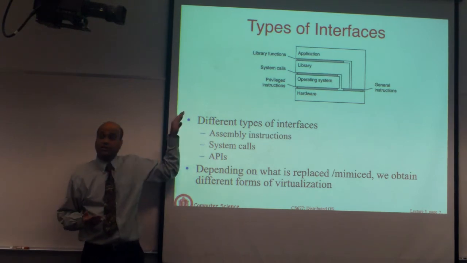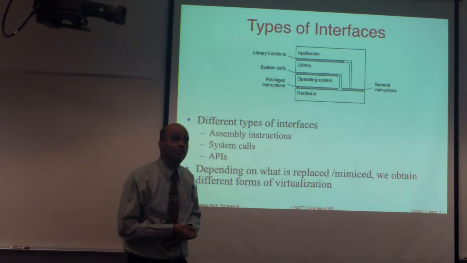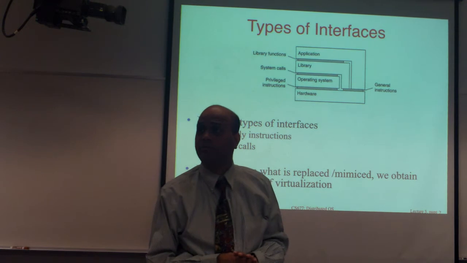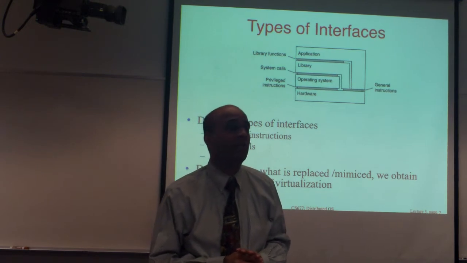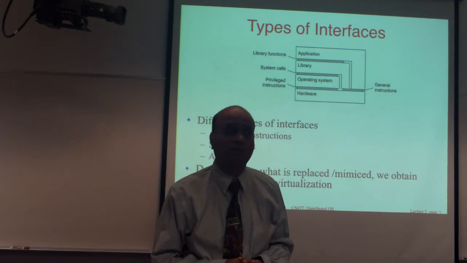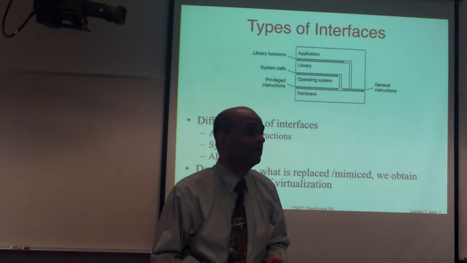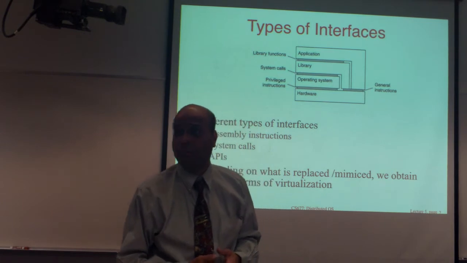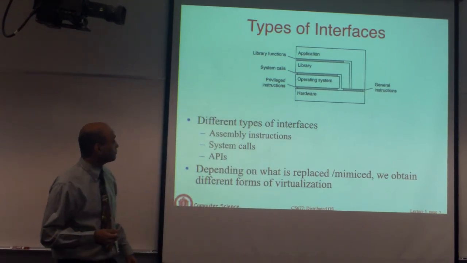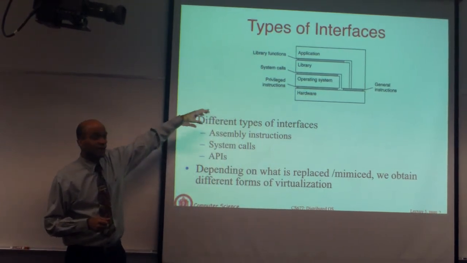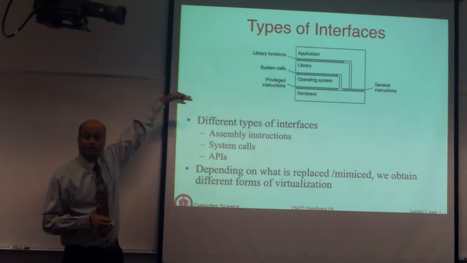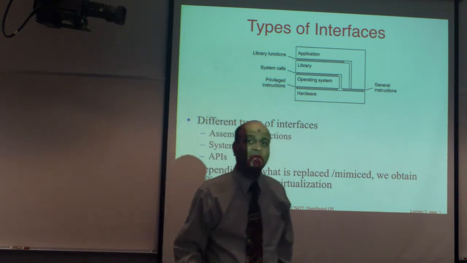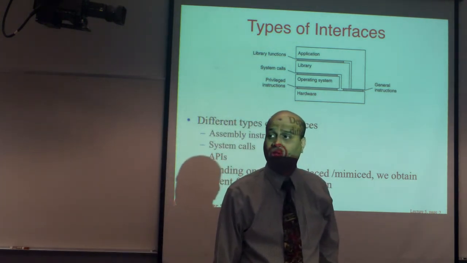Okay, so you have virtualization technologies at all of those levels. We look at some of them: hardware level, OS level, application level. Typically when somebody says virtualization, in most cases they implicitly mean hardware level virtualization. But that does not have to be the case. There's OS level and application level virtualization as well. Is that clear? So there are different interfaces at different layers of the hardware and software stack. Depending on what interface you are using to emulate another one, there are different types of virtualization.